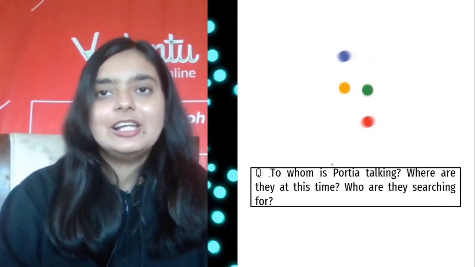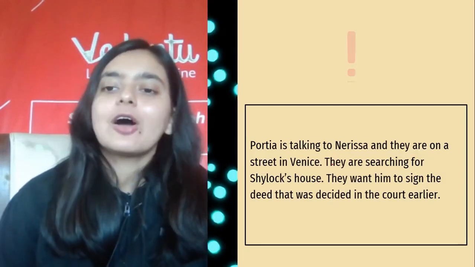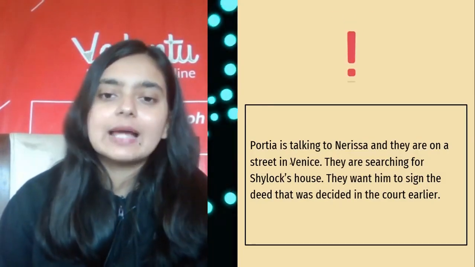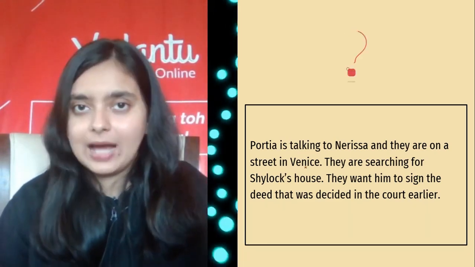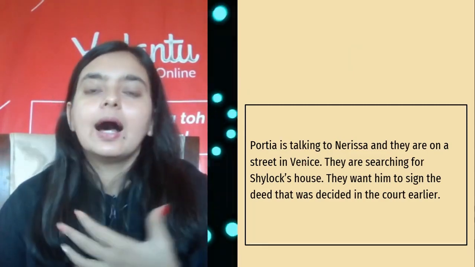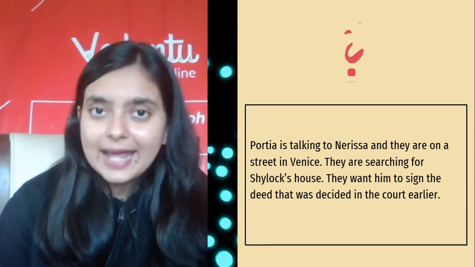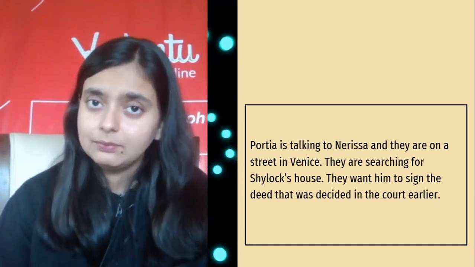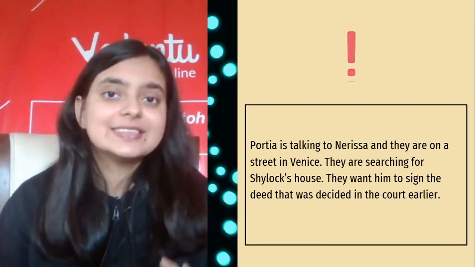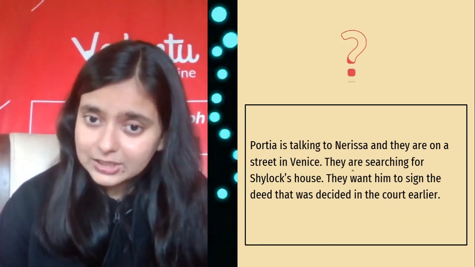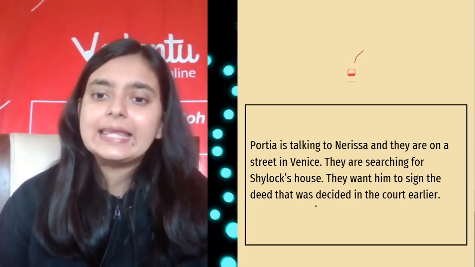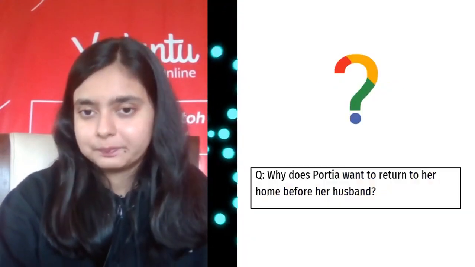Okay, let's have a look. So Portia is talking to Nerissa and they are on a street in Venice. Most of the time you are asked this question, where are they right now? So please make sure that you know exactly where the scene is, what the context is and where they are at present. All of this should be very clear in your mind. That will only happen if you read the play at least once, right? They are searching for Shylock's house. And why? Because they want him to sign the deed, as I already told you.